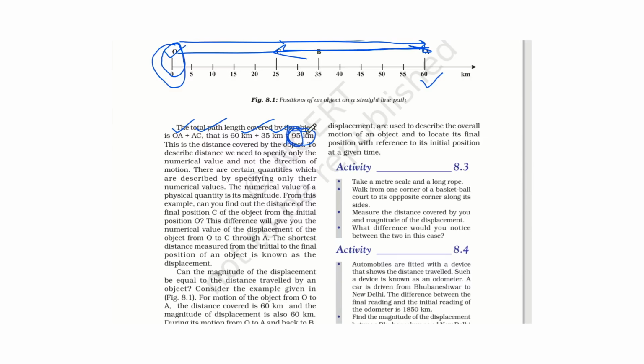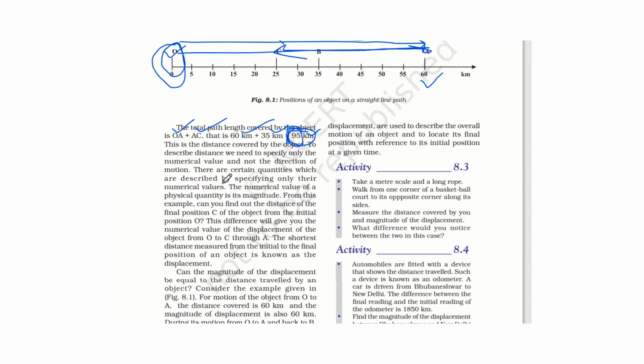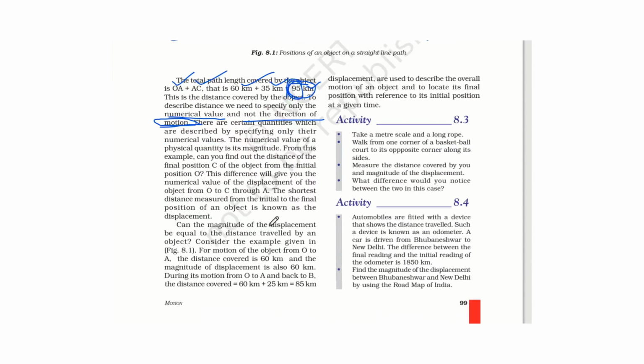So to describe the distance, we need to specify the numerical value, not the direction of motion. Direction of motion is not required. But in case of displacement, we need the numerical value as well as direction. That's why distance is called a scalar quantity and displacement is called a vector quantity. Distance is a scalar because it has only magnitude. Displacement is a vector because it has both magnitude as well as direction.